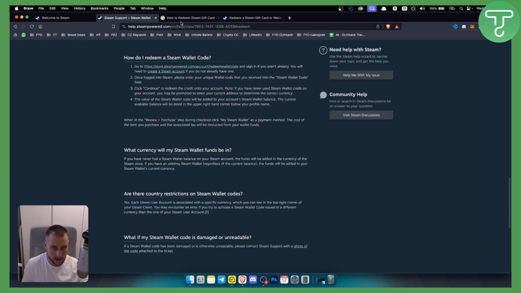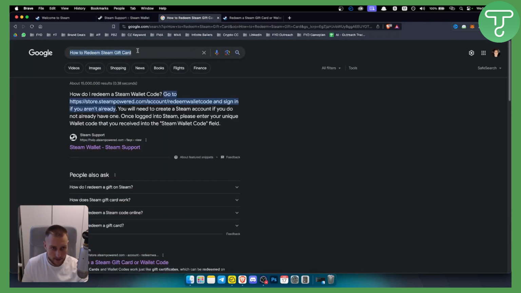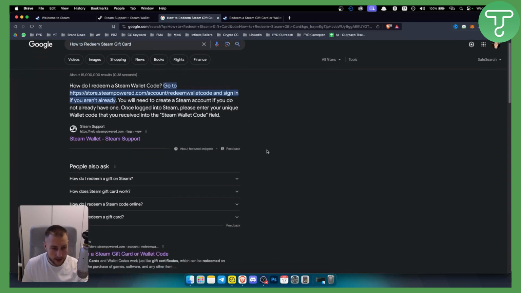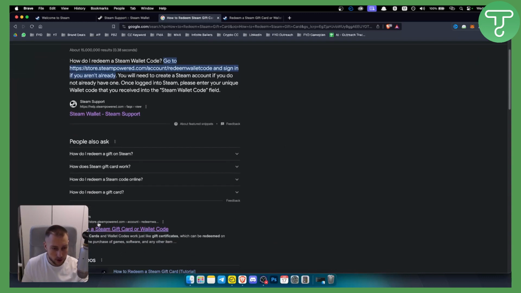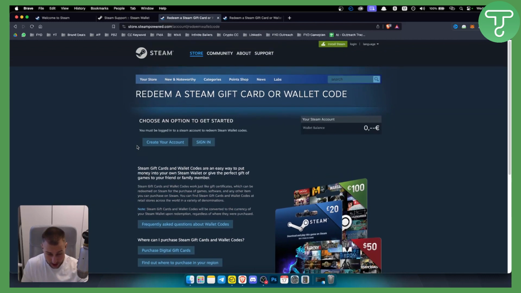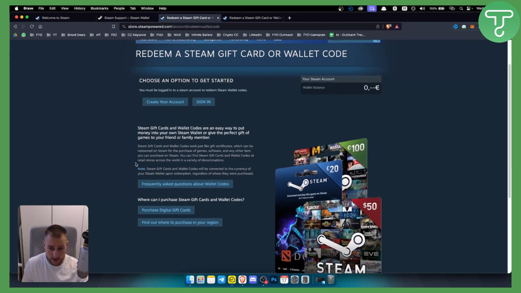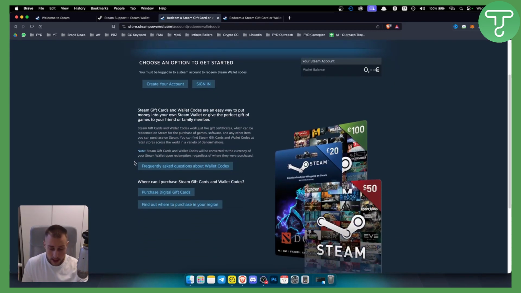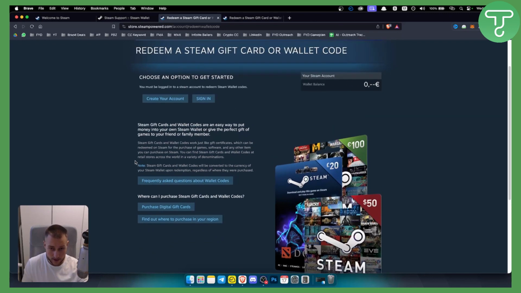So how can you do that? You basically go here, how to redeem Steam gift card. Just type in Google, and you will need to go here to store.steampowered.com account redeem wallet code. It will say something like this. So just click here, and as you can see here, you will be able to either create your account or sign in into your existing account. And from here, you'll just be able to put up the code, and that's pretty much it, right? You will be ready to go.